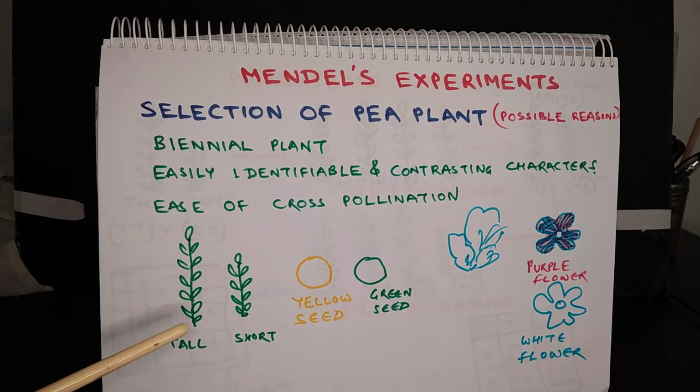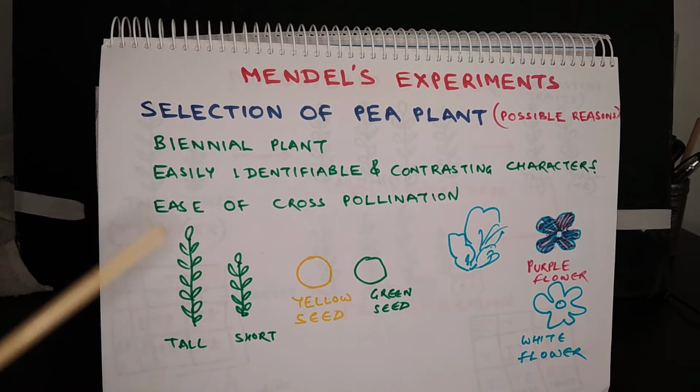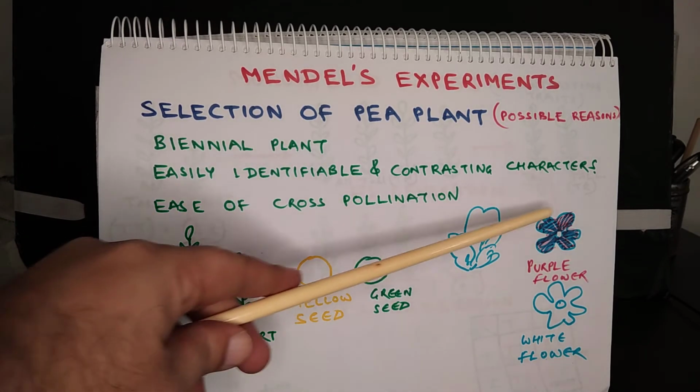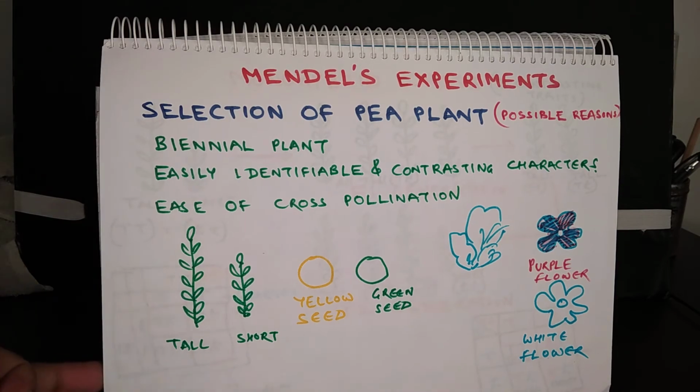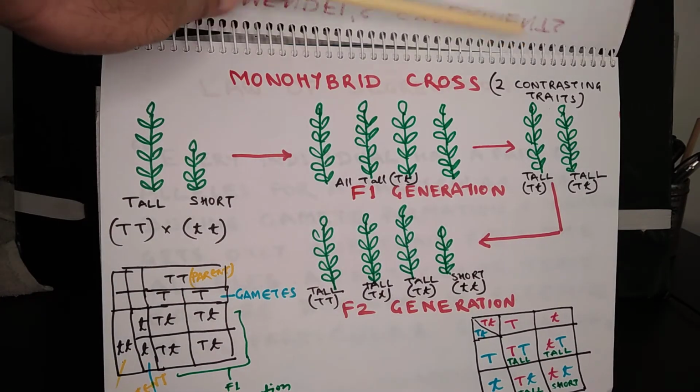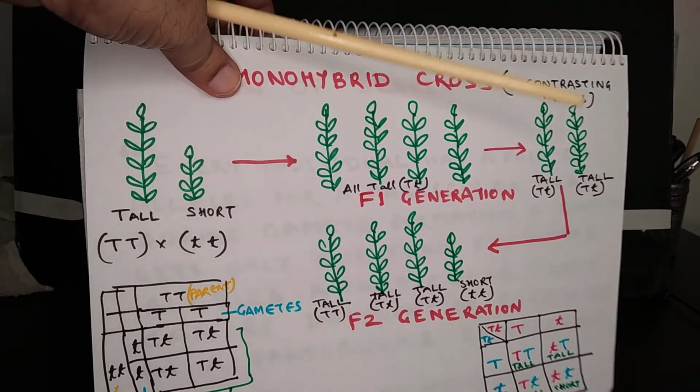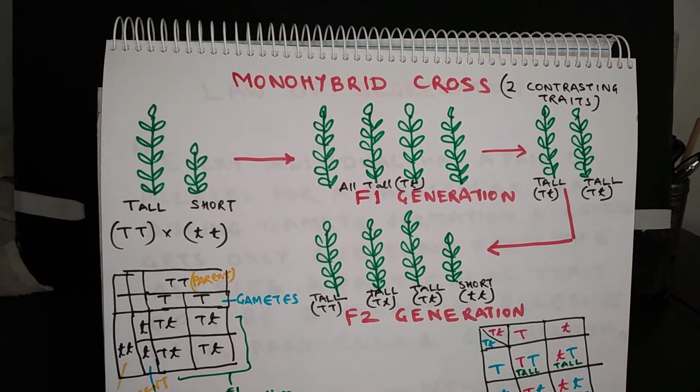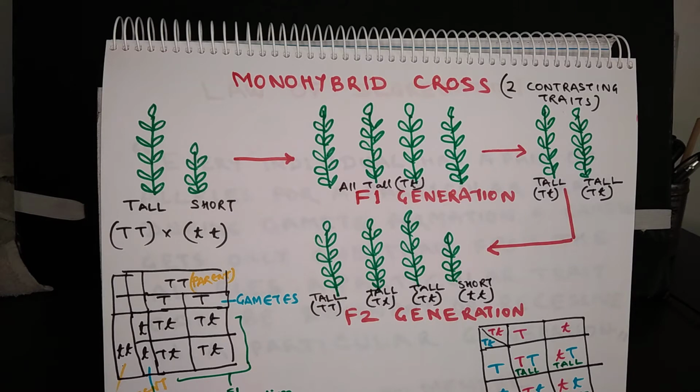So some examples of characters are: a pea plant can be tall or it can be short, seeds can be yellow or green, seeds can be having a smooth texture or rough texture, there can be purple flowers or there can be white flowers. So taking these characters, Mendel conducted experiments. One of the experiments is called monohybrid cross and another is called dihybrid cross.